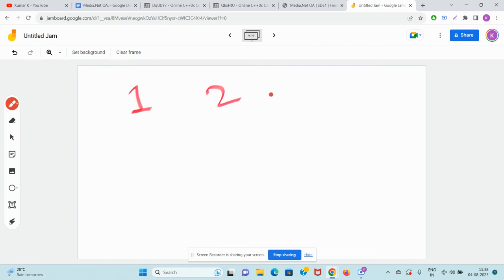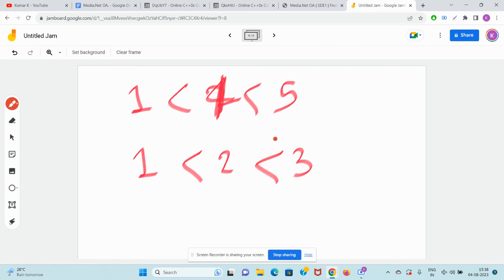First is 1 to 5. Then there is 1 to 3. Okay, first there is 1, 4, 5. So 1 is less than 4, less than 5, and 1 less than 2, less than 3. And also their bit count is valid. The bit count of 1 is less than or equal to 4, and the bit count of XOR of 1 and 4, if I do it, will also be less than or equal to 5. So this is also valid. So in this case, guys, yes, this is also true, and this is also true.